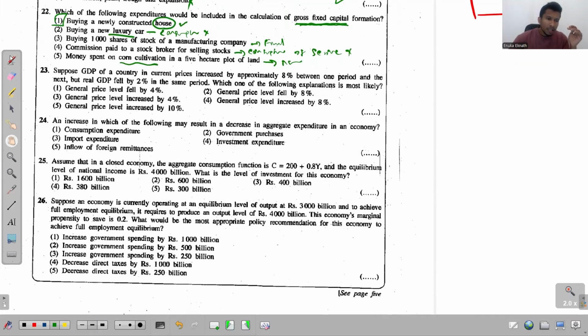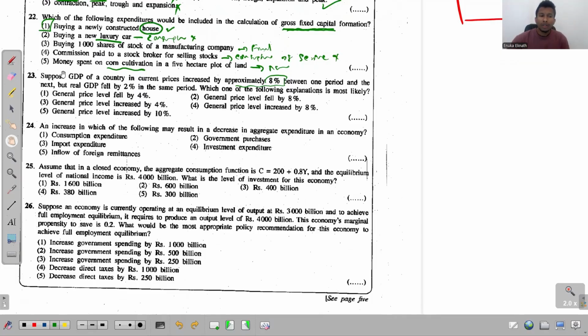Right. Question 23. Suppose GDP of a country in current prices increased by approximately 8% between one period and the next, but the real GDP fell by 2% in the same period. Which one of the following explanations is most likely to be true? Okay, so this is with regard to real GDP, nominal GDP, and the inflation rate.